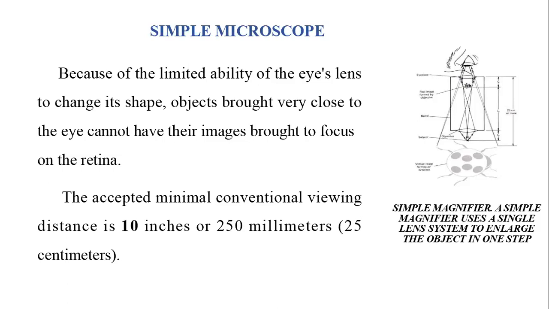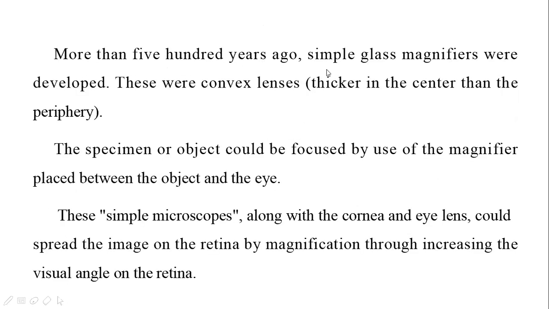A simple microscope always uses a single lens. More than 500 years ago, simple glass magnifiers were developed. These were convex lenses, thicker in the center than the periphery. So the magnifiers prepared in the olden days used convex lenses, which means the glass used to be thicker in the center and thin at the sides.